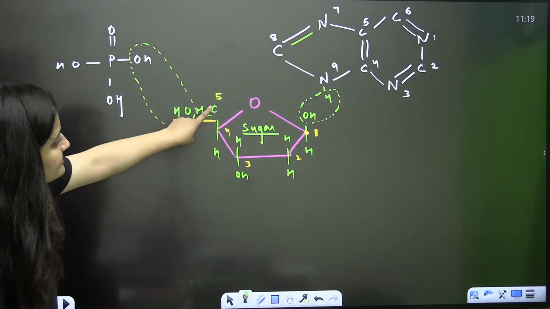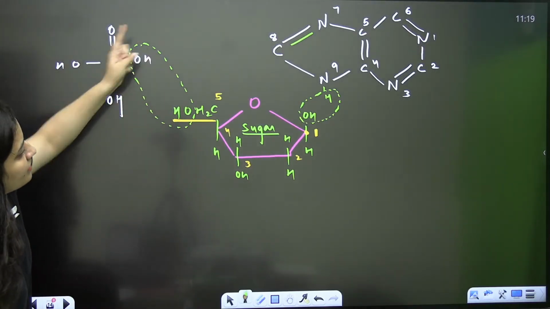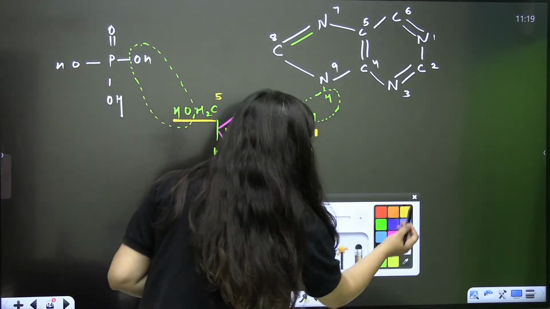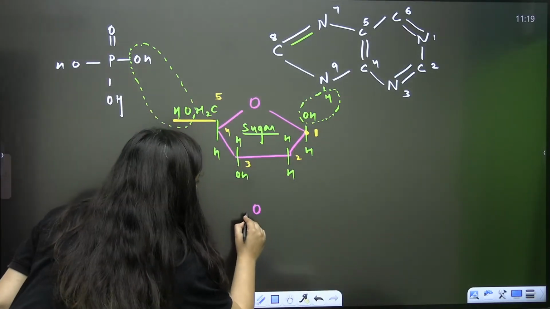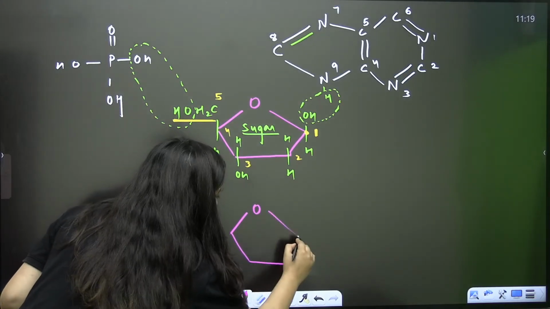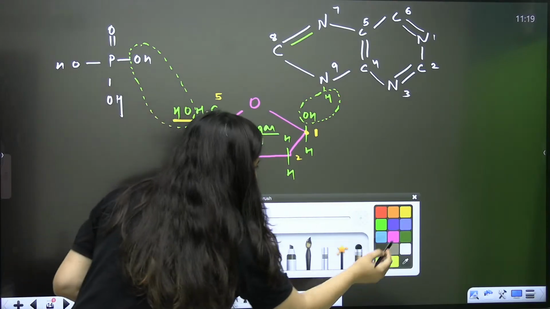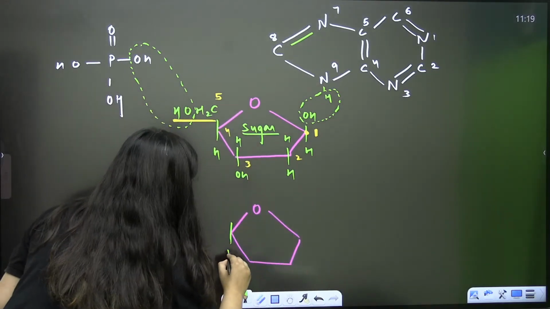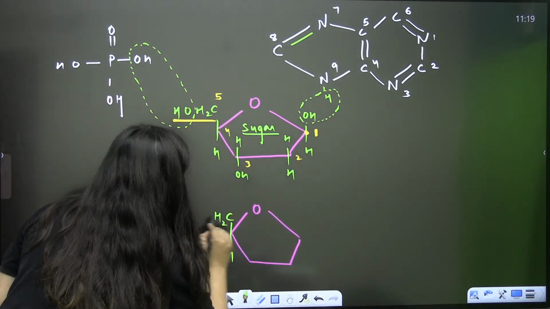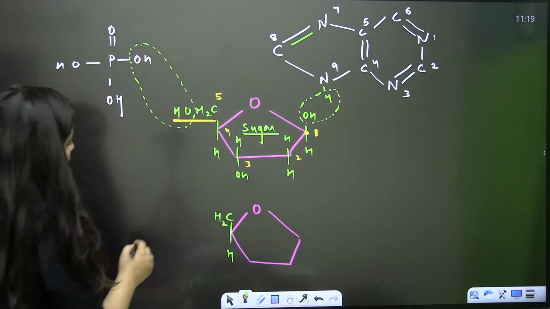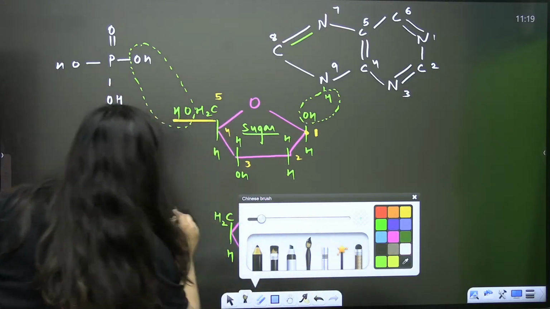So just look at this, 5th carbon. Here, the water will be removed. Here also, the water will be removed. Let me show you the attachment here so that you can compare. If you understand this portion, then you won't find it difficult at all. So you need to throw out the water, H2O.